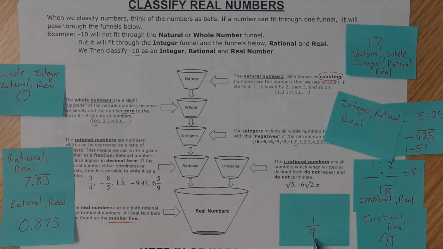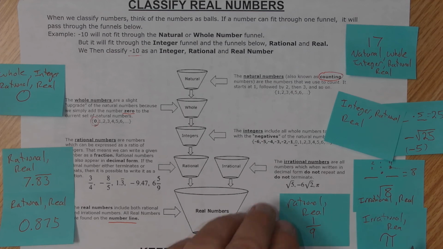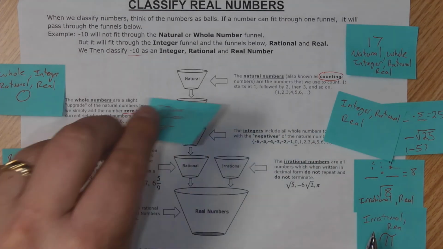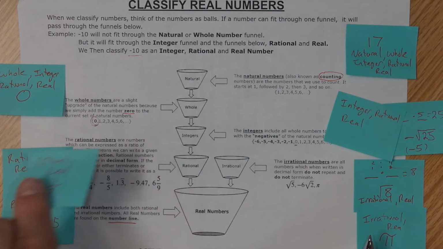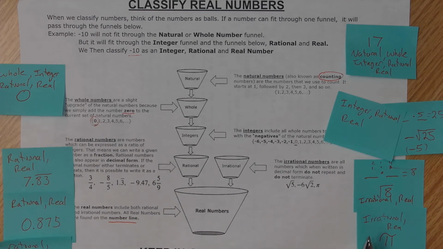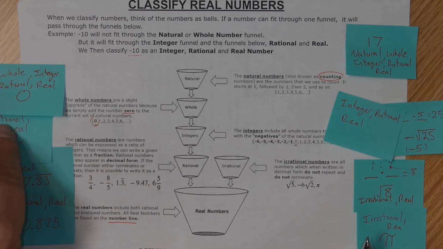And our last number, though, is 1/9. I don't count to 1/9. It's not 0. It's not a negative of my natural numbers, but it is a fraction. So this is a rational number and a real number. So I can place that by my rational numbers here. Whoops. I guess I'll put it right there so you can see it.